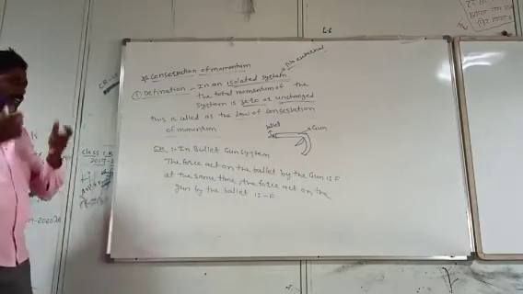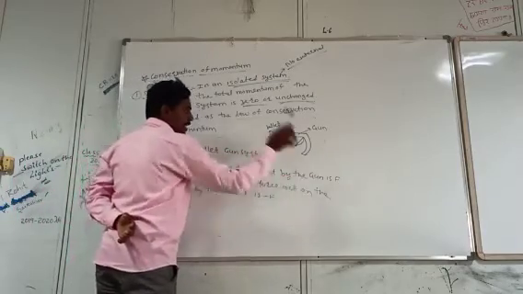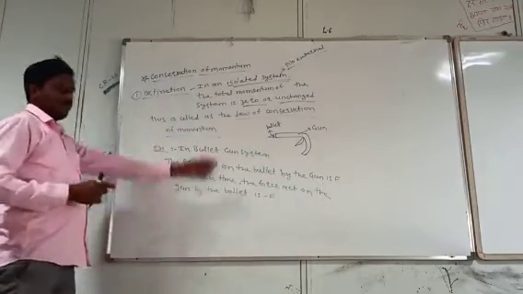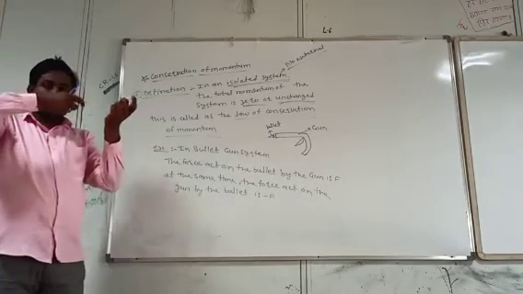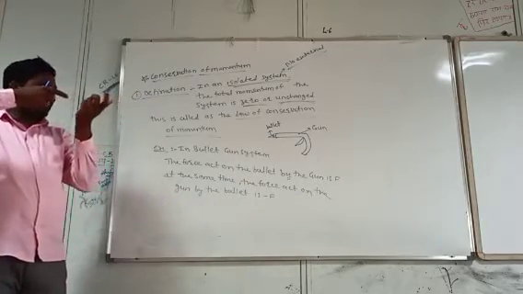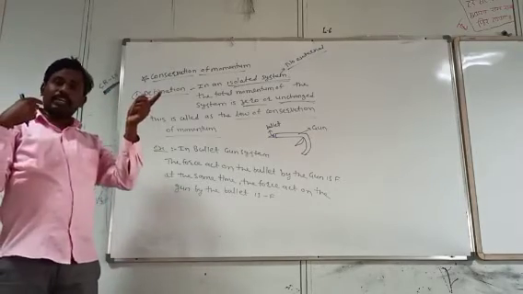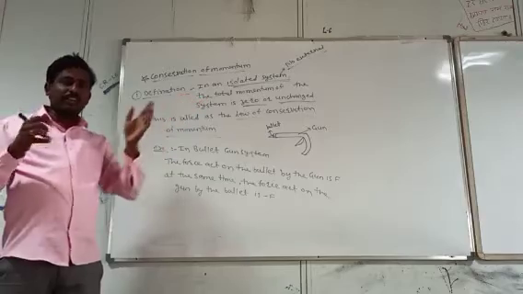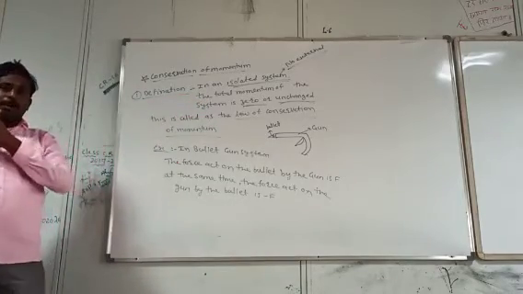When you fire, the force acting on the bullet by the gun is F. At the same time, if you are on the gun and you fire, what happens? The force acts on the bullet in a forward direction, and the gun goes in a backward direction.